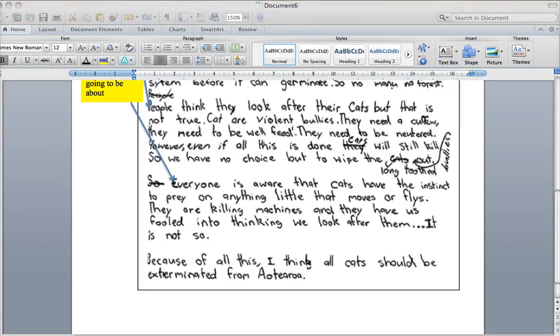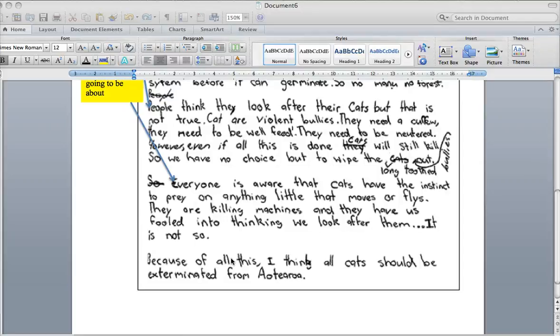The final part of the text is the conclusion, which is down here, which says, "Because of all this, I think that cats should be exterminated from Aotearoa." Now they've finished off again with a nice bold statement that clearly states what the argument has been about.